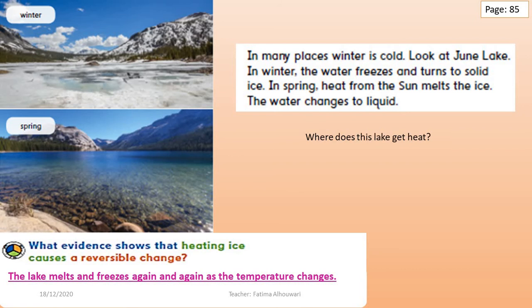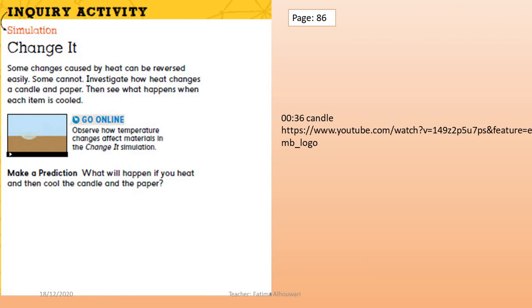Excellent, grade 2. Let's see the next page, page number 86. We have an inquiry activity. Through this inquiry activity, we will investigate how heat changes a candle and paper, and we will see what happens when each item is cooled. Try to do it by yourself, grade 2. Let someone help you to heat candle wax. The candle consists of two parts, wax and the wick. So try to remove the wick and keep the candle wax.